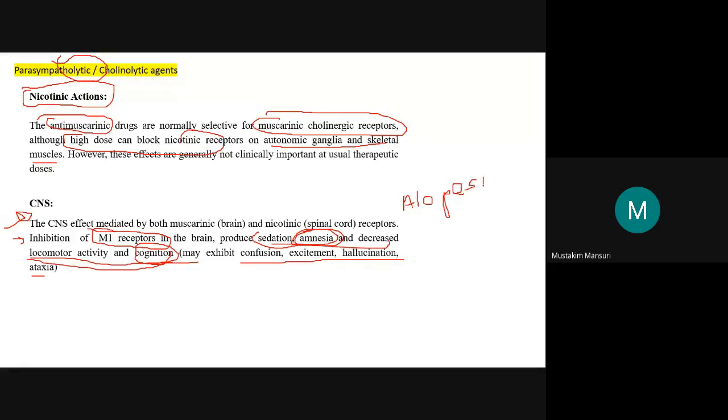That is not the effect here. Loss of hair is known as alopecia. Here it is amnesia, which is also loss of memory. So we are getting the opposite effect of the parasympathomimetic, as is supposed to be.